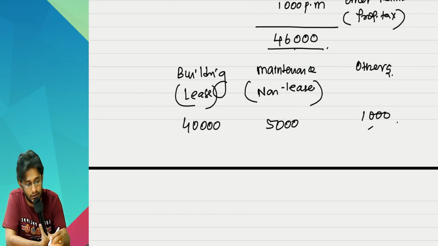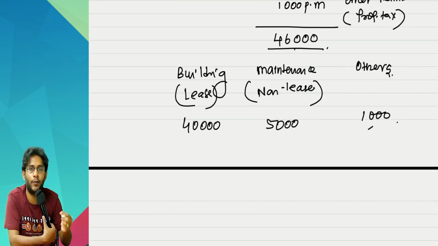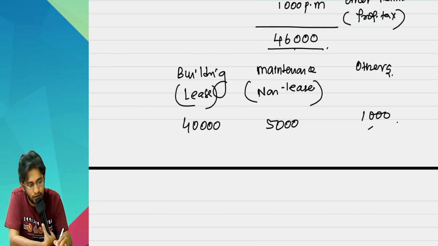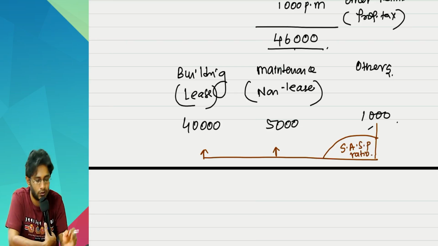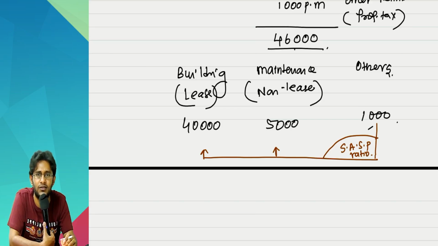Whatever the standard suggests is, the other amount, you first split it into the lease and the non-lease components. Sir, in what ratio? In the ratio of SASP. So, 1,000 rupees, go and allocate it to lease and non-lease component. That fellow is cheating you, sir. He is taking extra 1,000 without providing any services.